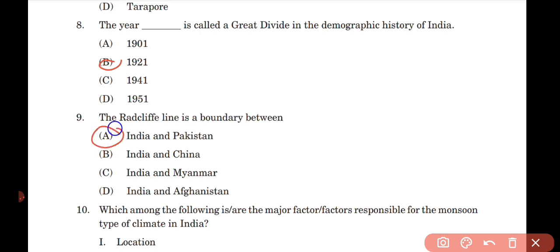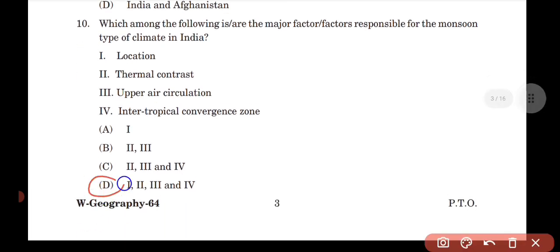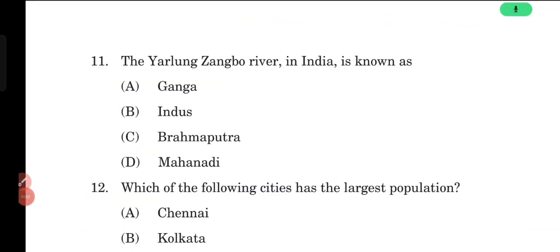Which among the following is the major factor responsible for the monsoon type of climate in India? Option D. The Yarlung-Tsangpo river in India is known as option C, Brahmaputra. Which of the following cities has the largest population? Option D.